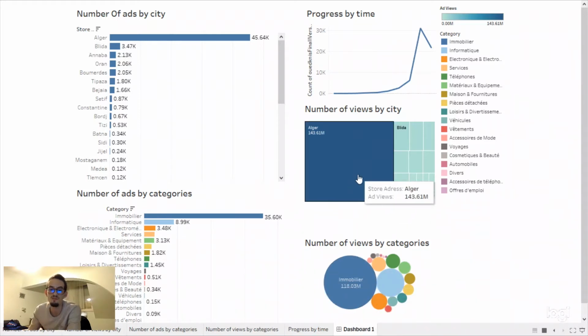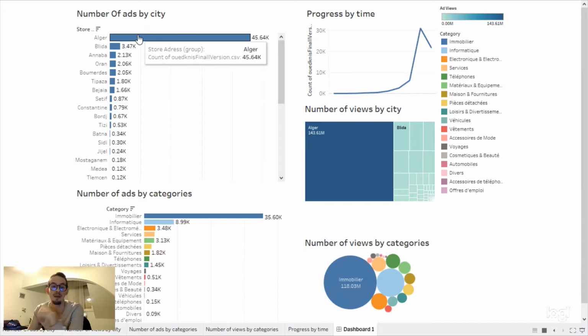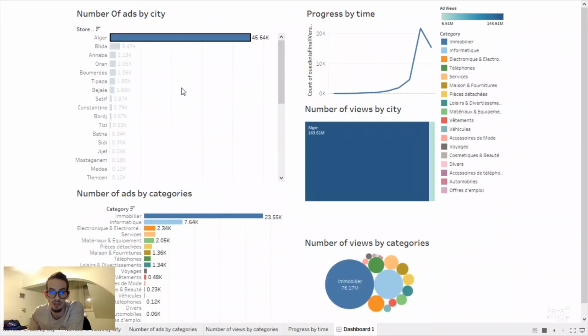Okay, so now let's check something. Let's, for example, select only Algeria, and select Algiers, the capital, and see what happens. In Algiers we have the number of ads in immovable about 23k, and informatics 7k, and so on down.